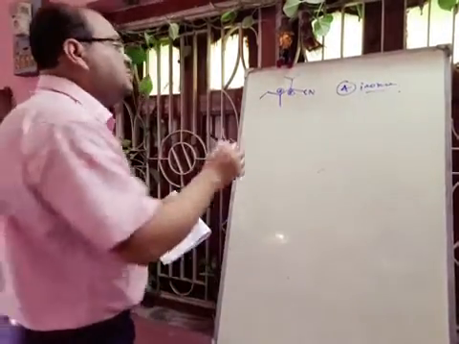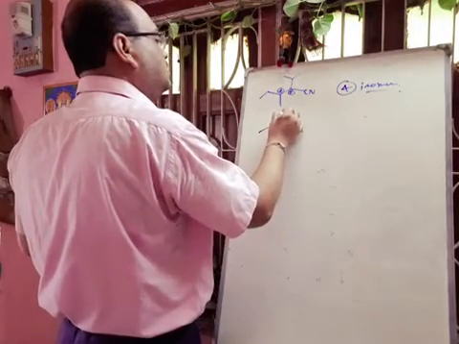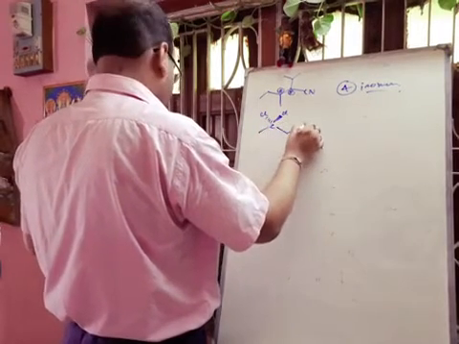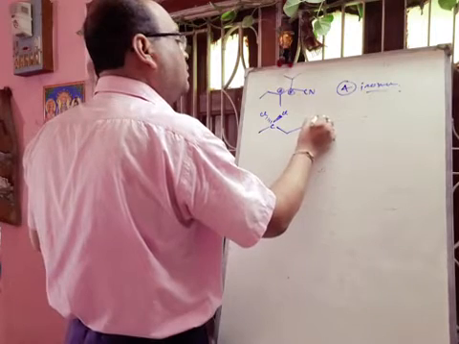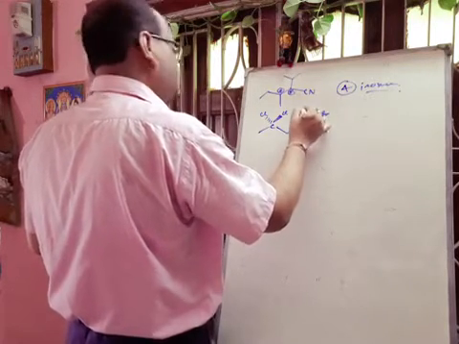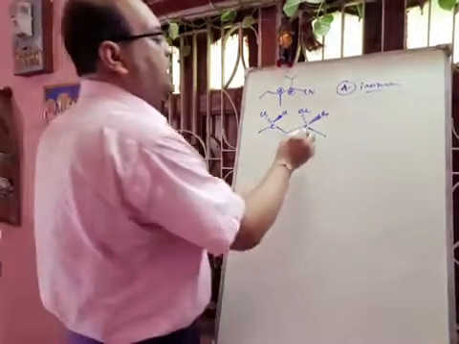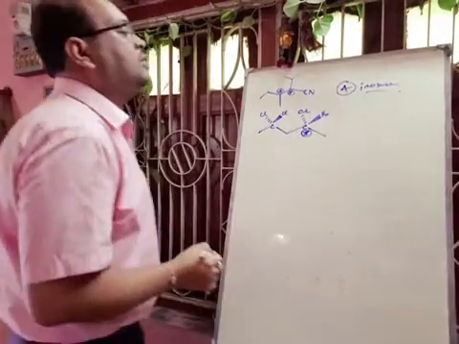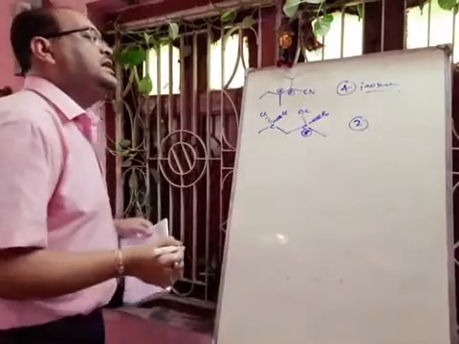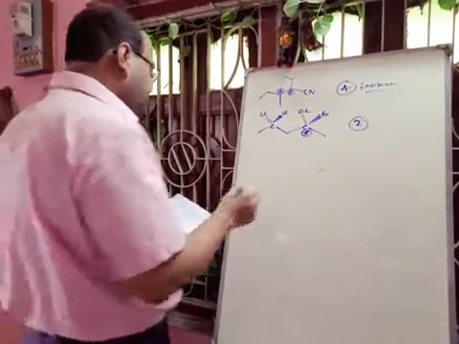Next one is given, this one. Okay. So in this case only one chiral center is present. Total number of isomers will be 2. One will be dextrorotatory and another will be levorotatory. Okay. Next one is given, this one.